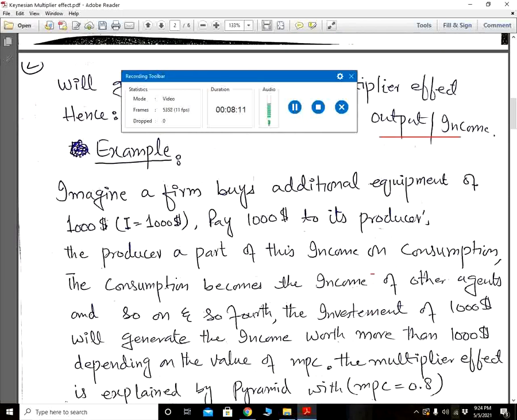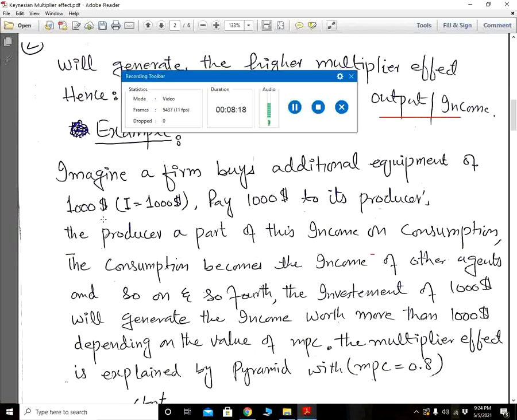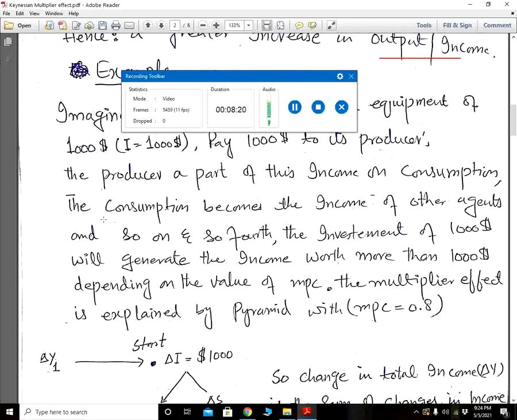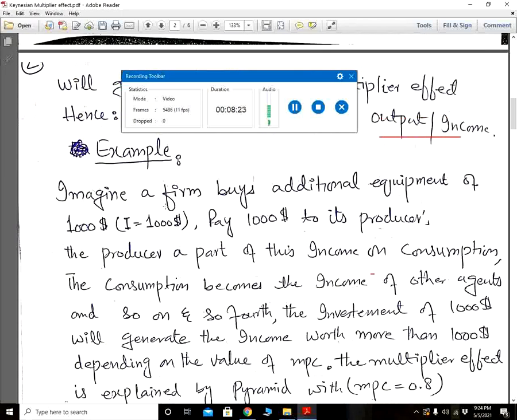Example: we explain the concept of multiplier with an example and with the pyramid. Imagine a firm buys additional equipment of $1,000. It means the firm is doing investment of $1,000. Now we will see the impact of this investment on the national output and income. The firm pays $1,000 to its producer.